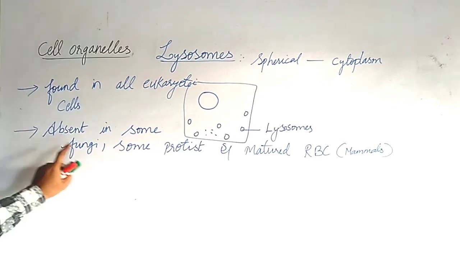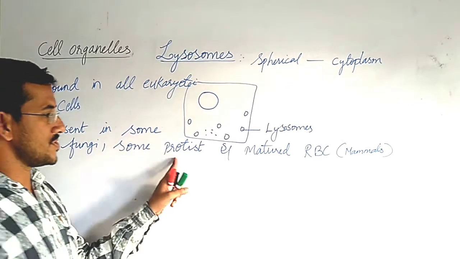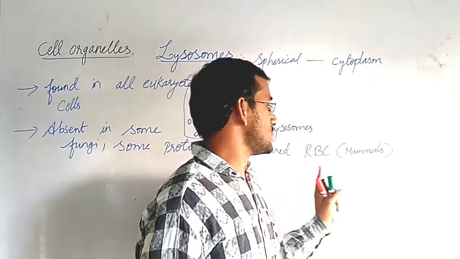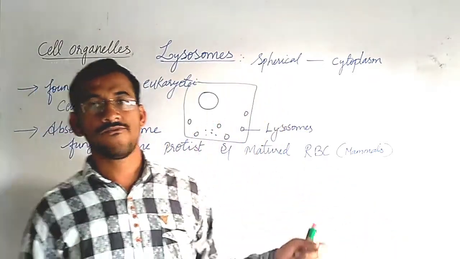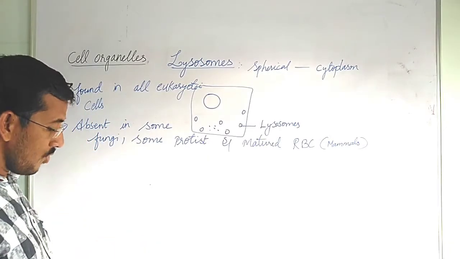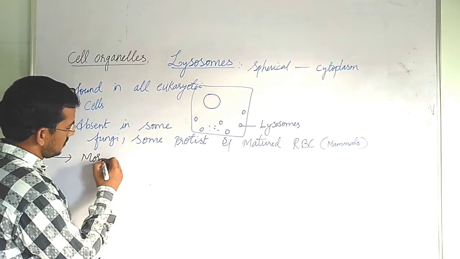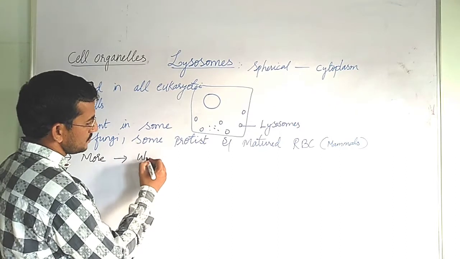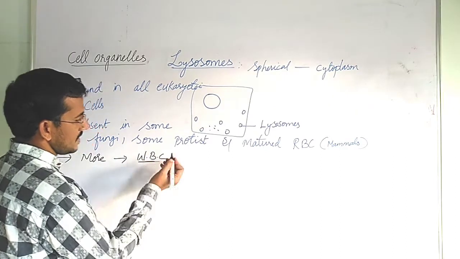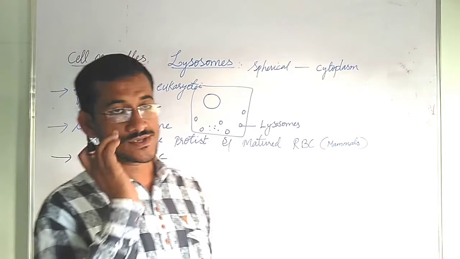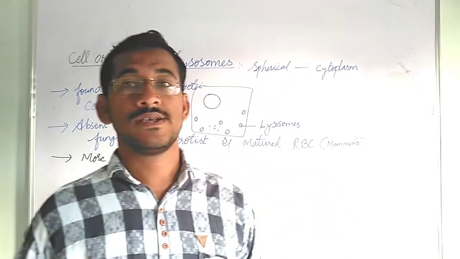They are more in number in WBC cells. These are blood cells, white blood cells. So they are found more in WBC.